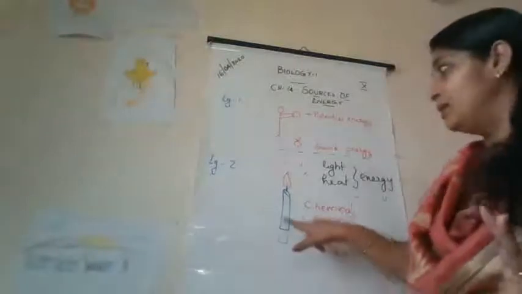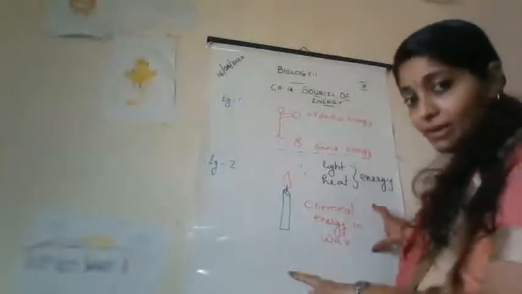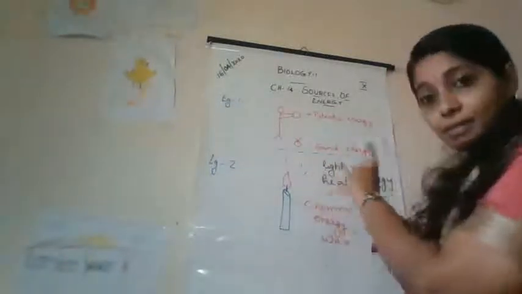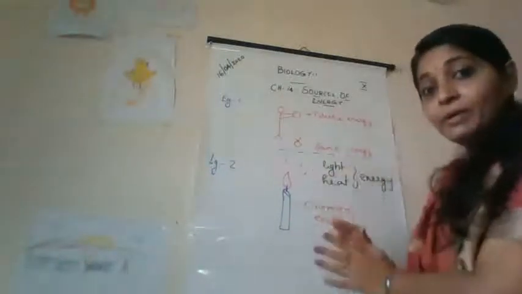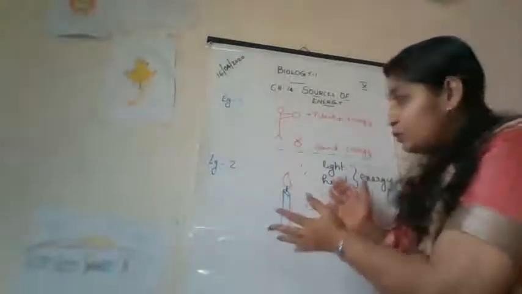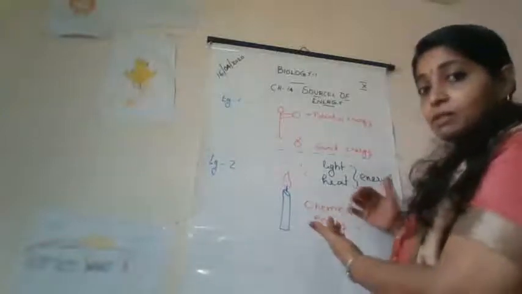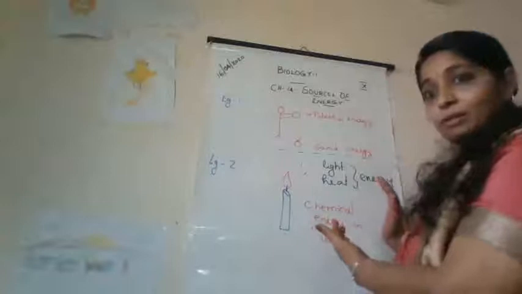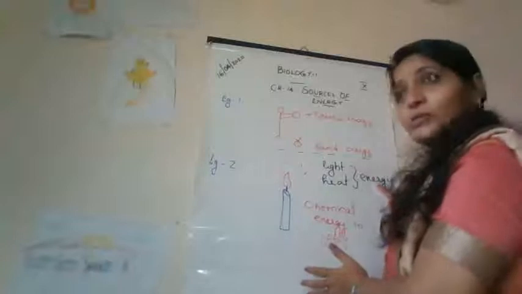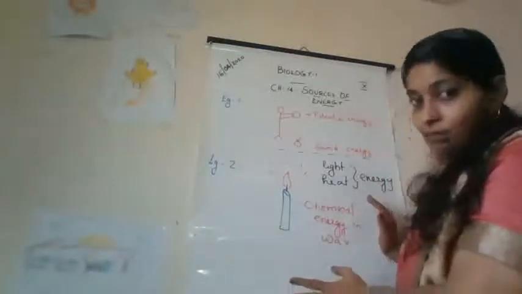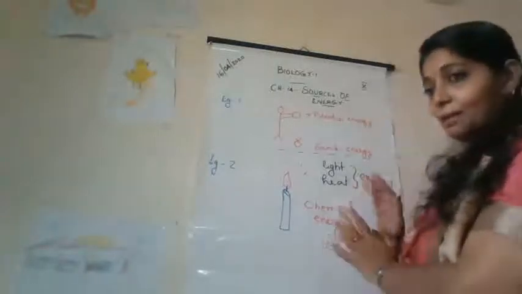In the second example, the candle burns so that the chemical energy which is present in the wax is converted to light and heat energy. Here, the light and heat energy which is produced by burning of the candle cannot be put back to form the chemical energy which is actually present in the wax. So, we must know about the sources, which are the sources and how a good source of energy will be. So in this chapter, we will be studying about the sources of energy in detail.